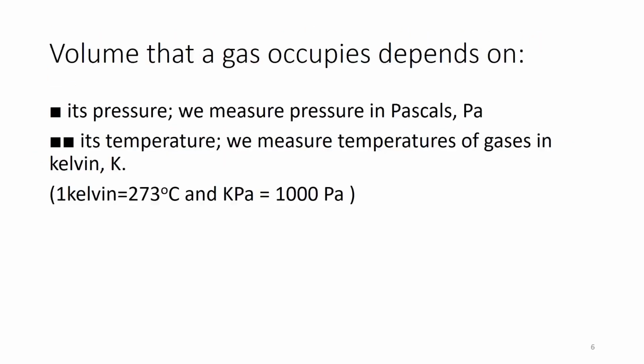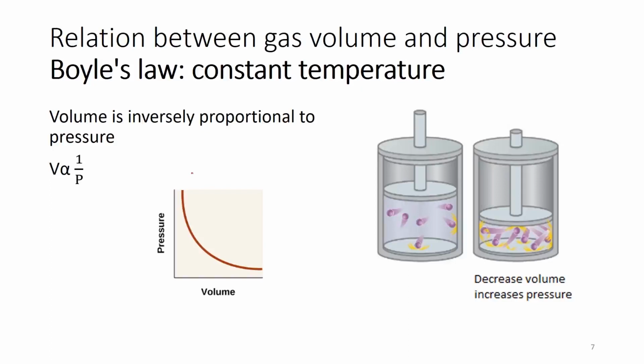Now, any gas occupies a certain volume, and we will measure the pressure of the gas using the Pascal unit, and the temperature using the Kelvin unit. Now, the relation between the gas volume and the pressure is what we call Boyle's law.